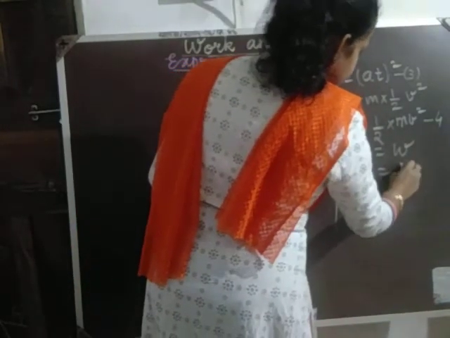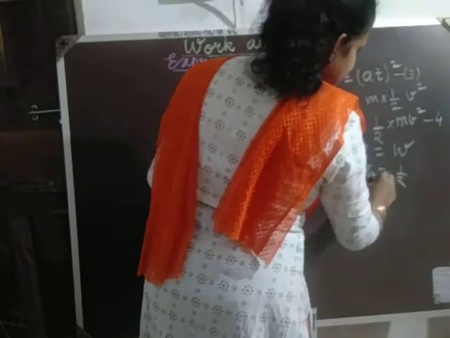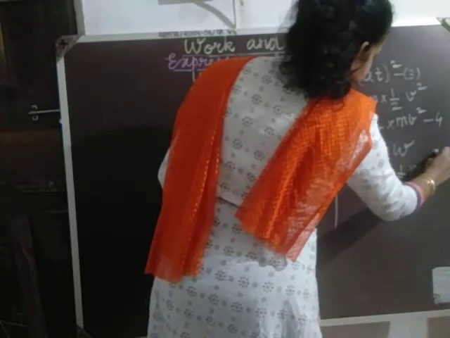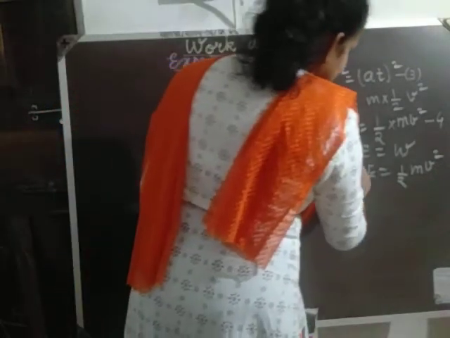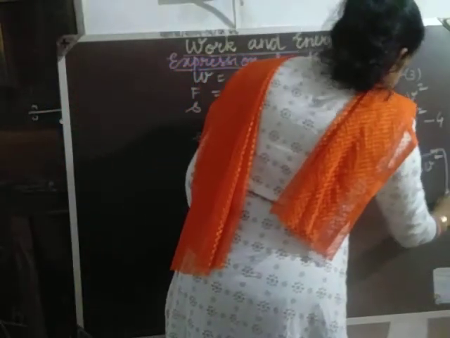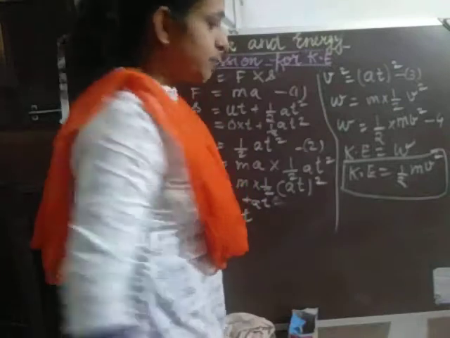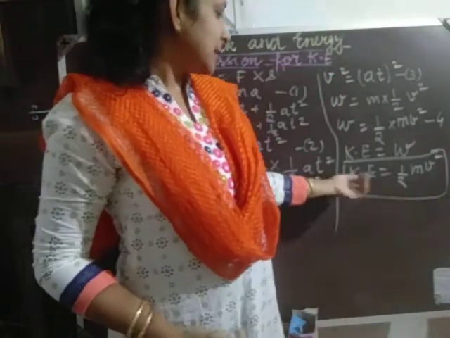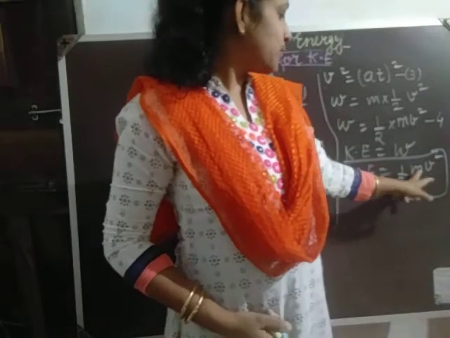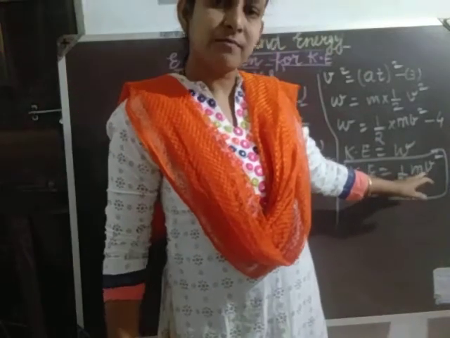Substituting, kinetic energy is equal to half into m into v square. So we have now derived the formula for kinetic energy, that is kinetic energy is equal to half mv square.